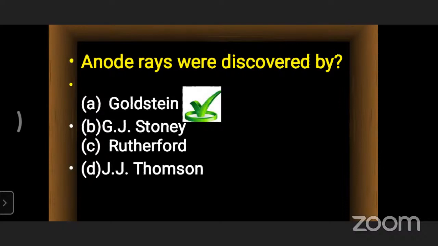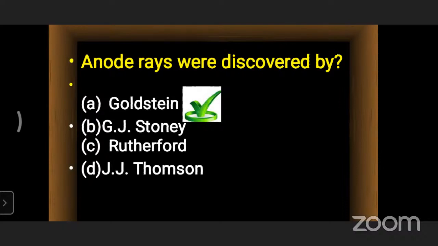Cathode rays are negatively charged rays, and anode rays are positive rays. Goldstein discovered the proton, and J.J. Thomson discovered the electron. So if we look here, Stoney is here, Rutherford is here, J.J. Thomson is here.